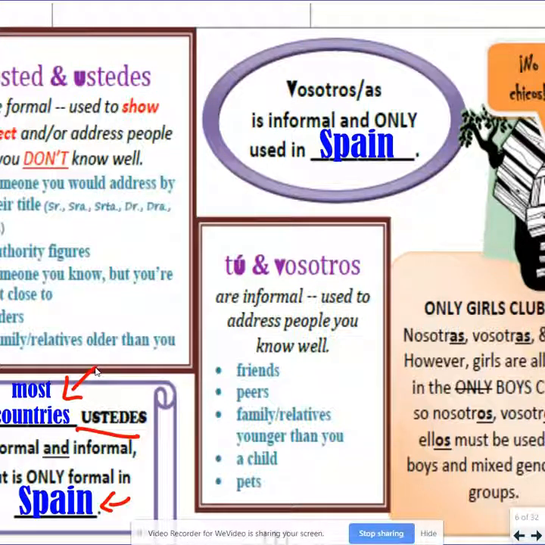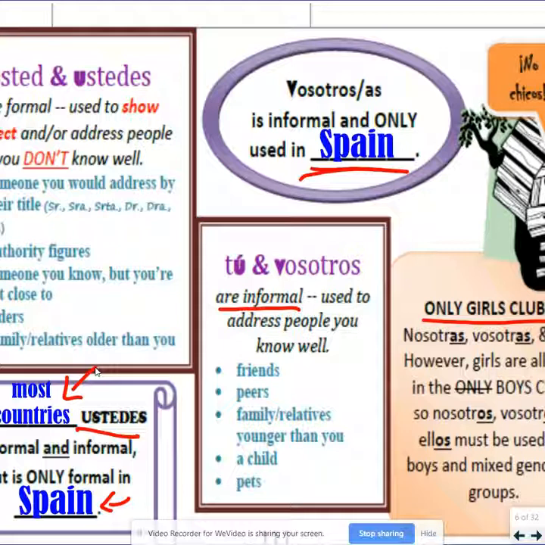Vosotros or vosotras is you all, and it is informal and only used in Spain. Tú and vosotros are both informal, and they are used to address people you know well, like friends, peers, a child, or pets, or family. And lastly, remember that we have an only girls club, which is nosotras, vosotras, and ellas.